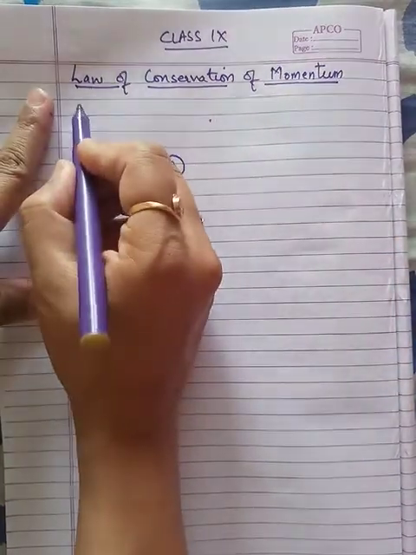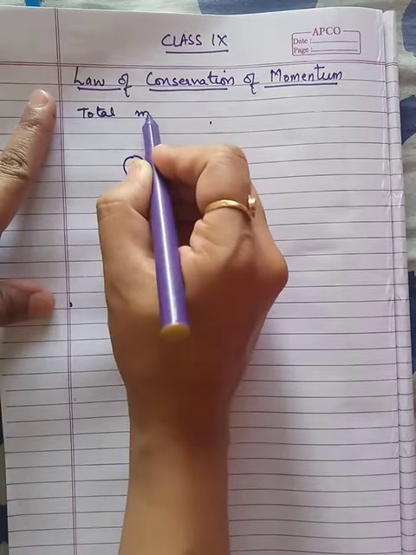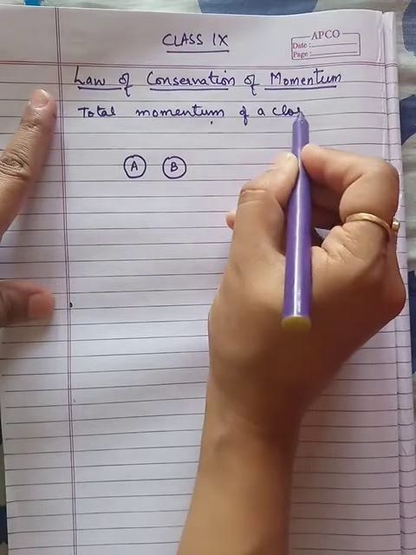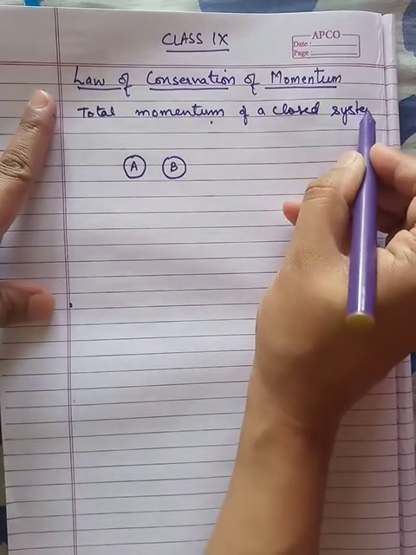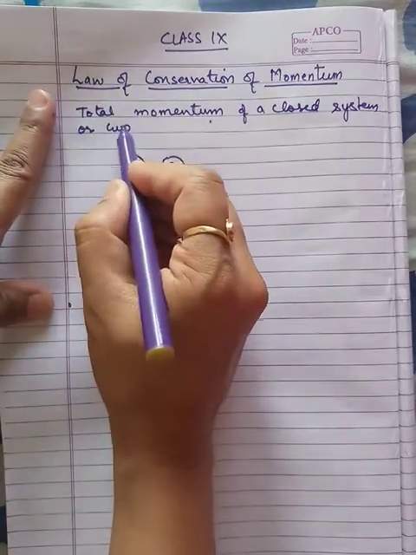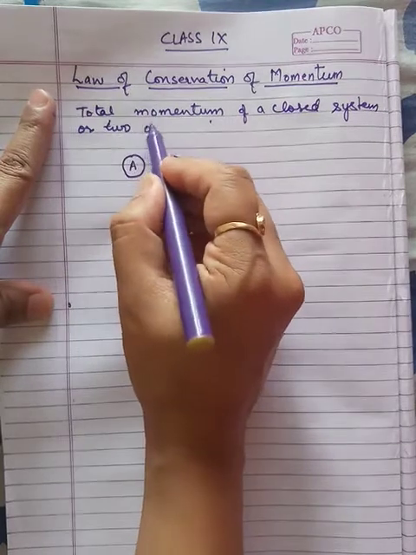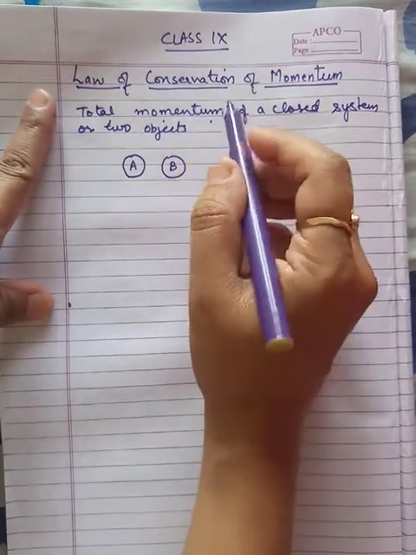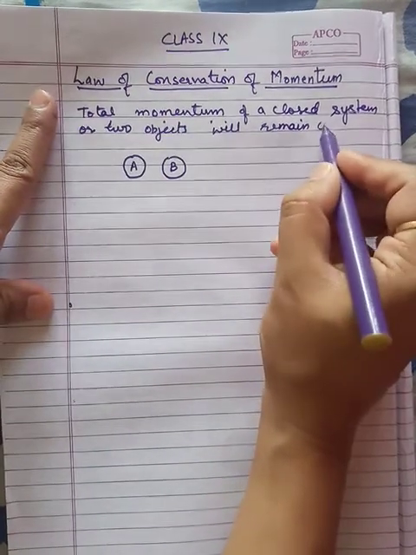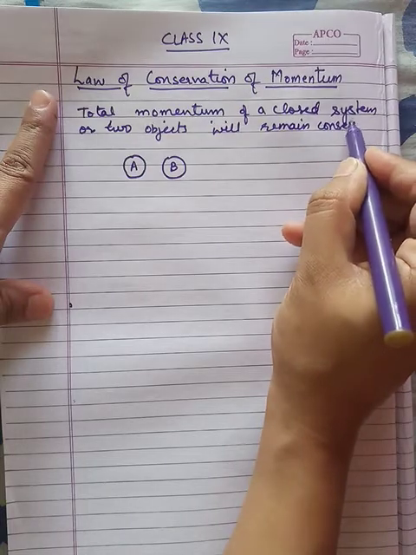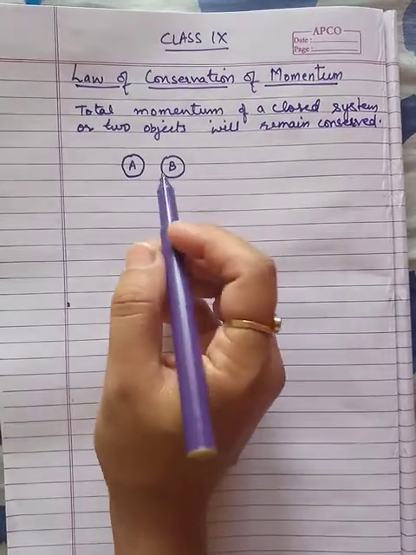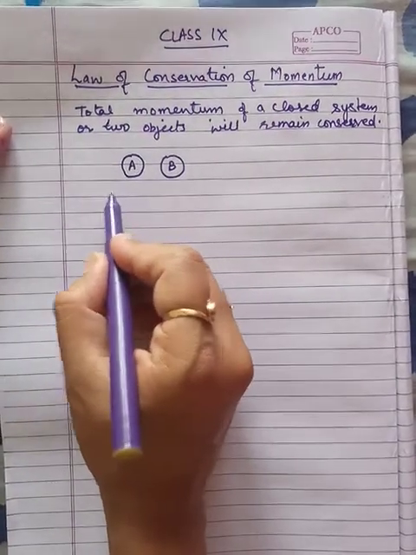Okay, I will write down over here: total momentum of a closed system, or two objects, as we will consider in this case, will remain conserved. Okay, so we are considering two objects which are having some initial velocities.